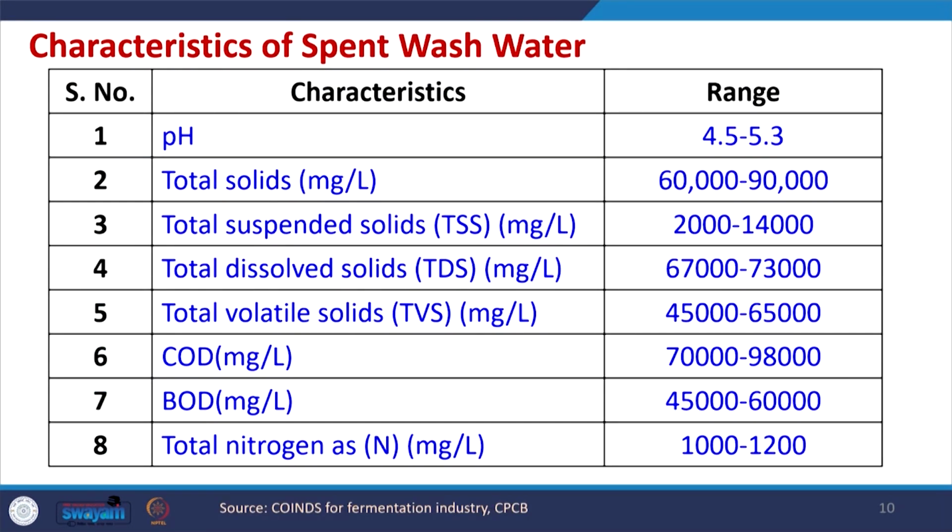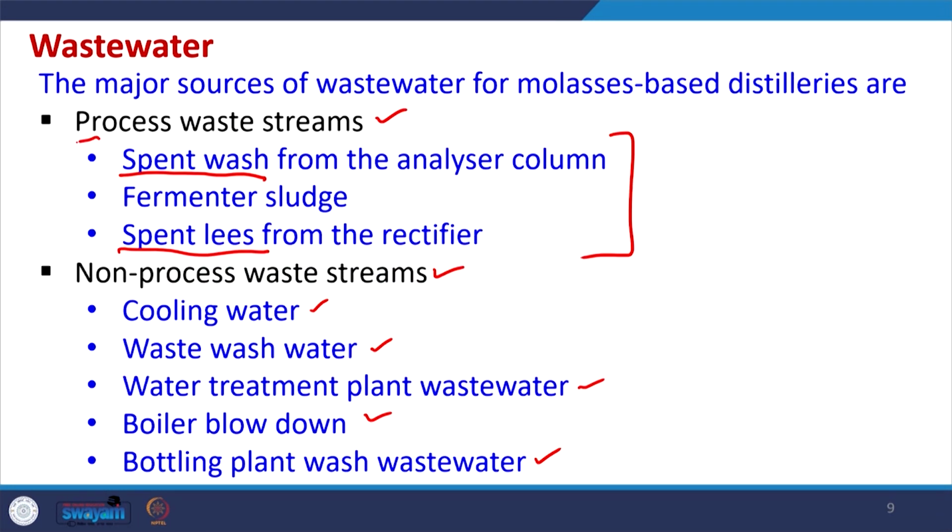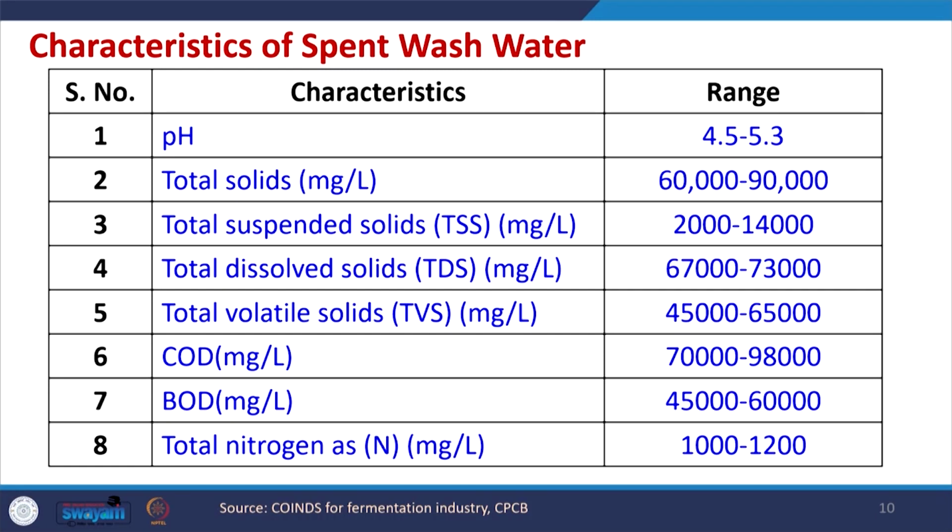Now, the characteristics of spent wastewater. All these are the most difficult things. The characteristics of these process waste streams are difficult, so we will try to understand them. The pH is 4.5 to 5.3. We can see the total solid is very high. The COD value is 70,000 to 1 lakh. The BOD value is 45,000 to 60,000. These are very high values as compared to sugar industry or any other industry.